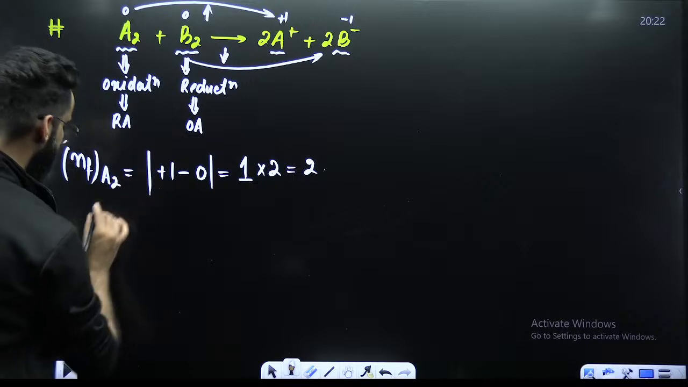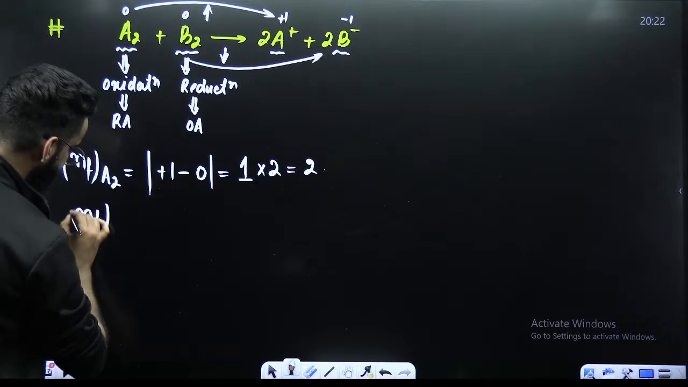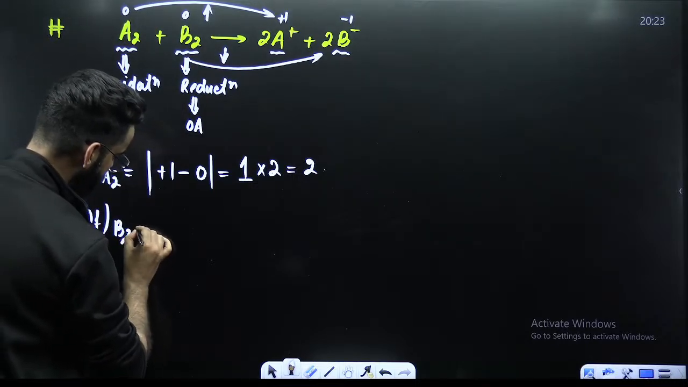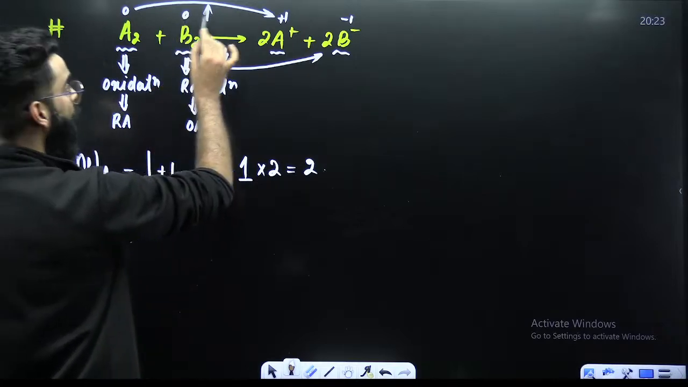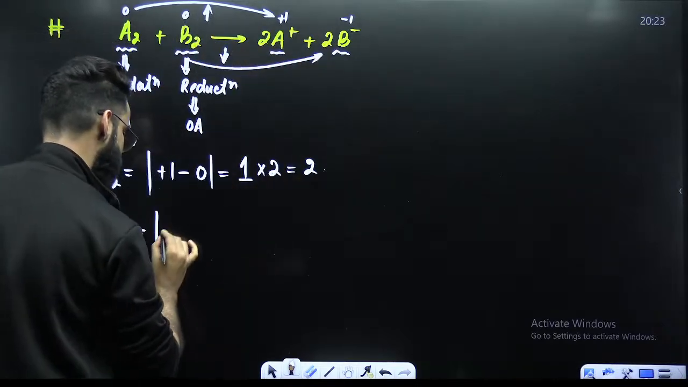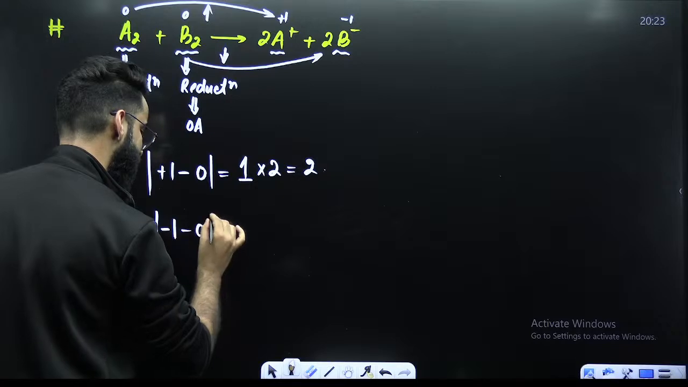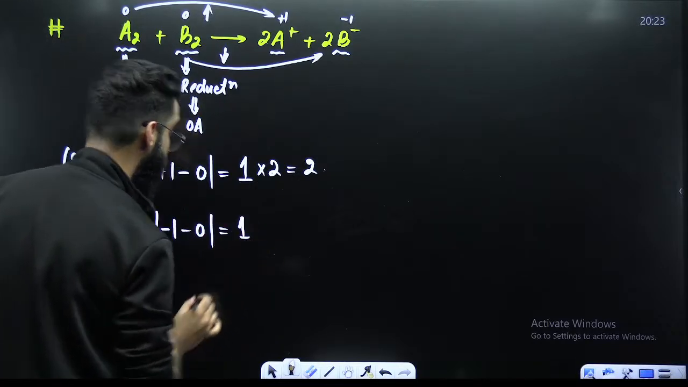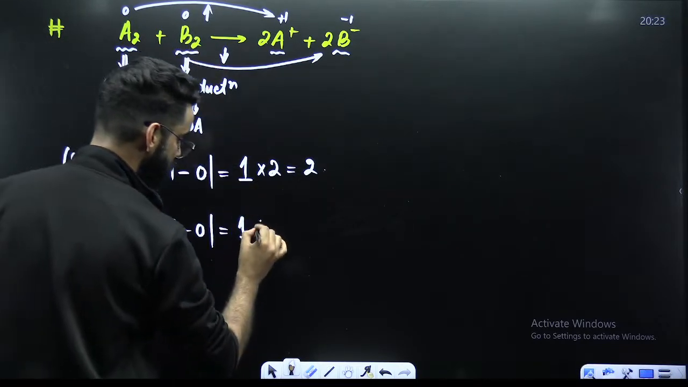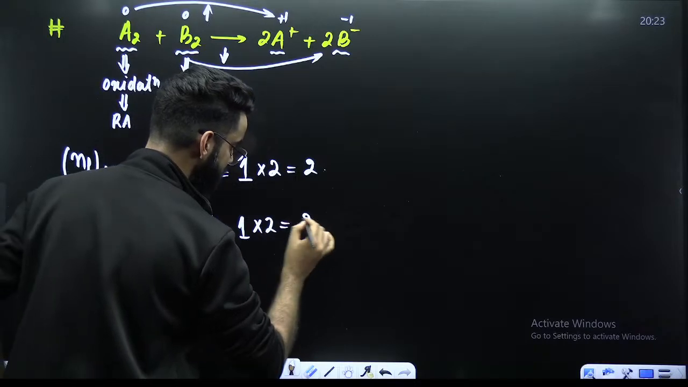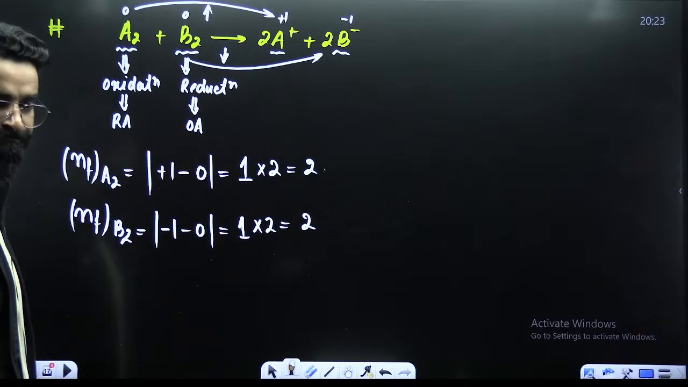Right? Similarly, what about the n factor of B2? See, 0 to -1. Calculate the change. Final minus initial. The value comes out to be 1. 1 is the change for one atom, but here I've got 2. So multiplied it with 2, the value comes out to be 2. So 2 is the n factor of B2 as well.